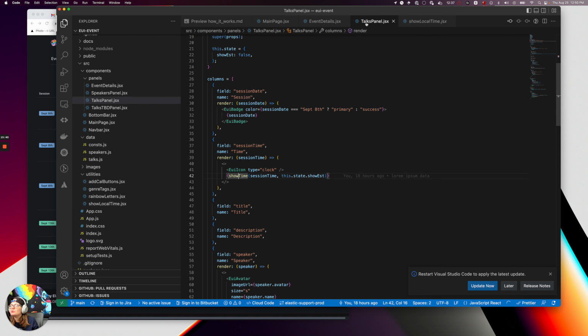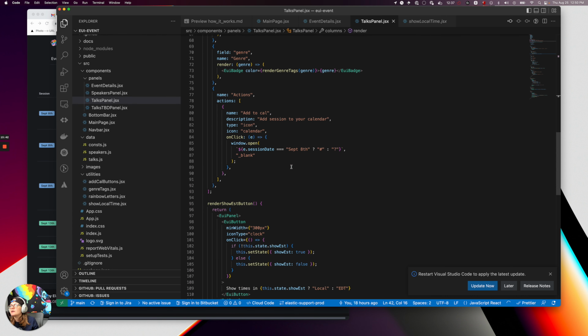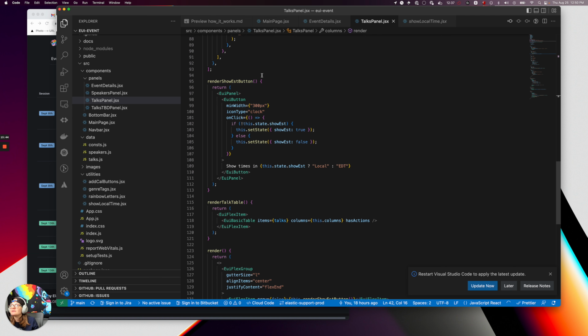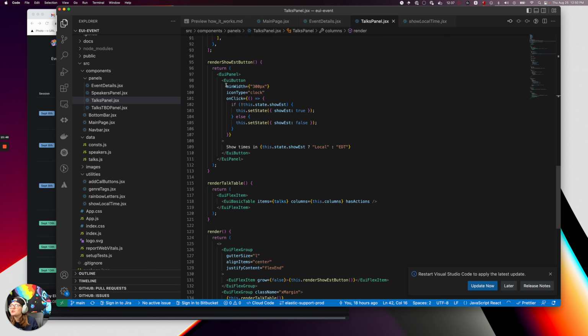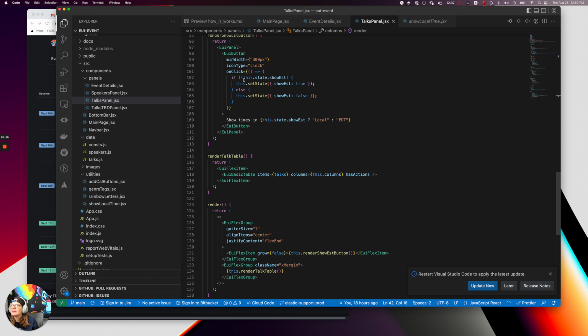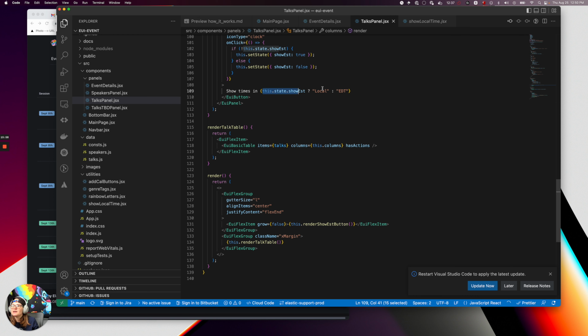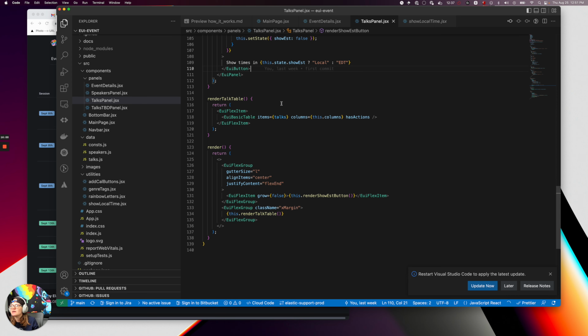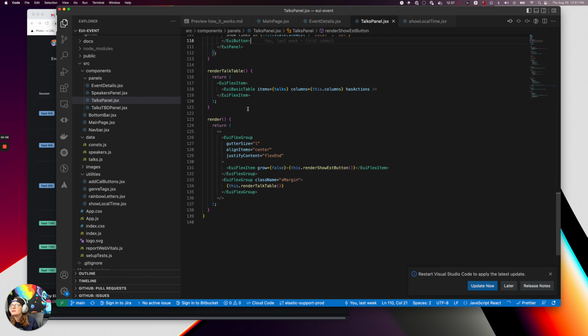And then back to the Talks panel. Yeah, that's the toughest part, rendering that. Then I have a button where you can toggle it, and that's literally just a button. I set the width for it, gave it an icon, and on click it just changes the state, like a toggle: whatever it is, make it the opposite. That's how we change the text, by showing the opposite of whatever the state currently is. And render talk table is literally just showing the table with the items.